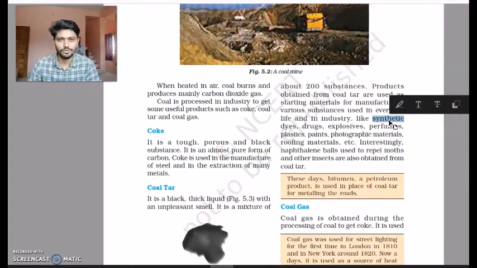In case you are wondering what naphthalene balls are, in our normal language we call them damarni gori. Right? We observe these white balls which we keep in our toilets or in an empty room to avoid certain bacterial or certain microorganisms. So these are nothing but naphthalene balls, and they are also made from coal tar.